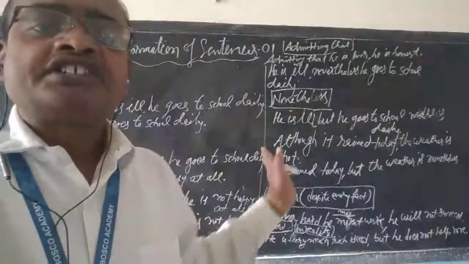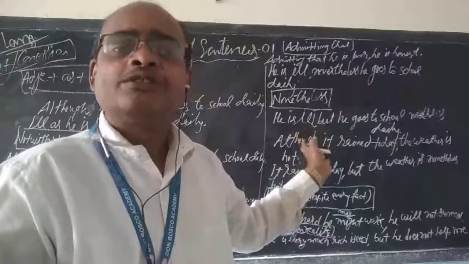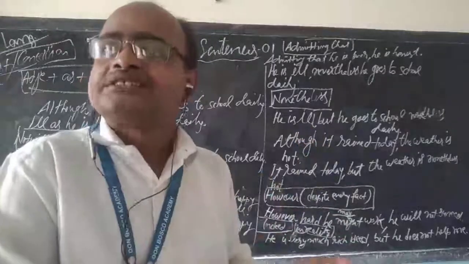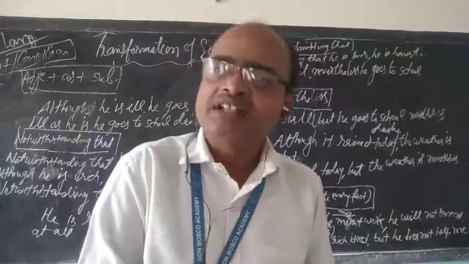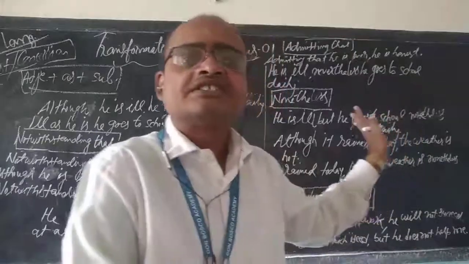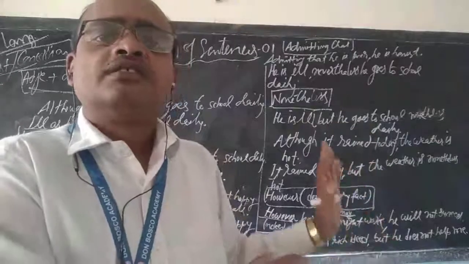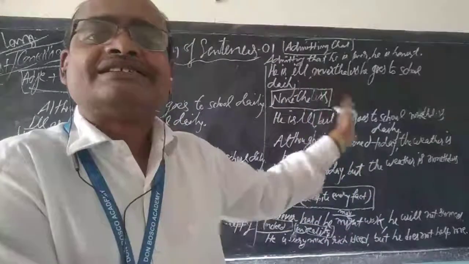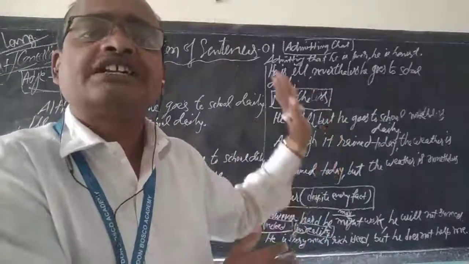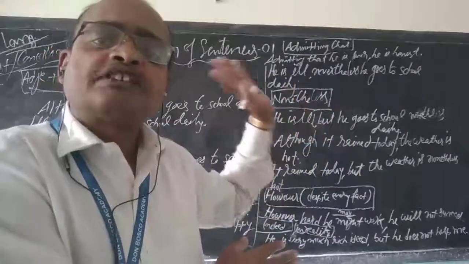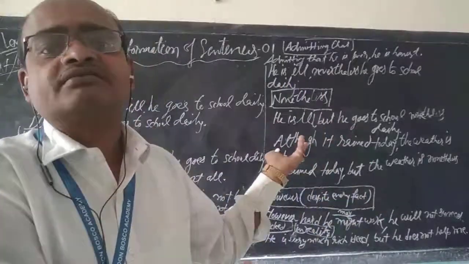We are doing transformation of sentences part 1, and we have already done so far how to rewrite sentences without changing meaning. Here, first you can change the grammar of a particular word from a sentence. Grammar means parts of speech of a particular word from a sentence, and you may rewrite the sentence without changing meaning.